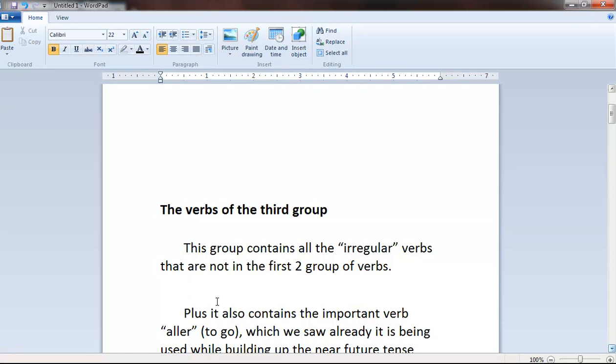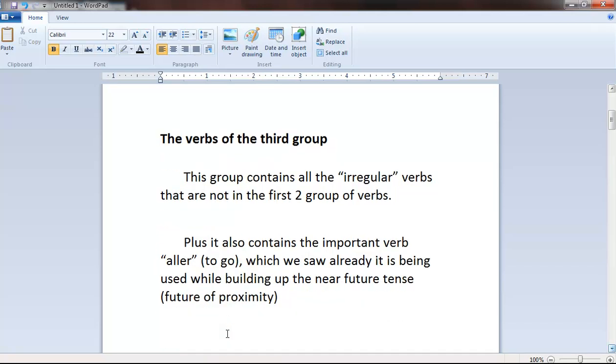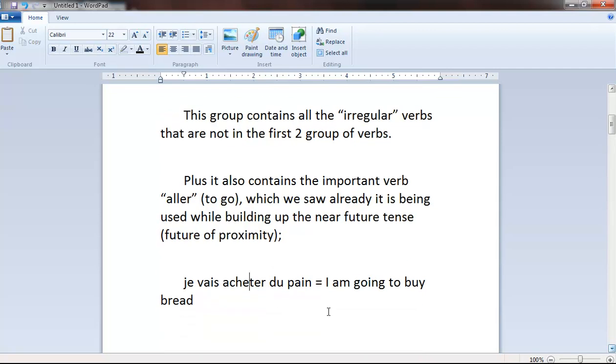Plus, it also contains the important verb aller, which means to go, which we saw already. It is being used while building up the near future tense or future of proximity. Let me give you an example. Je vais acheter du pain. I'm going to buy bread. And of course there is a small error. It has to be with a grave accent, northwest to southeast on the letter E here. Je vais acheter du pain. I'm going to buy bread.